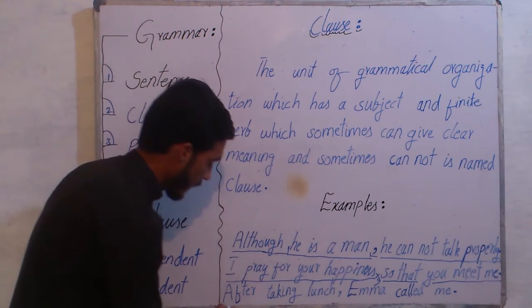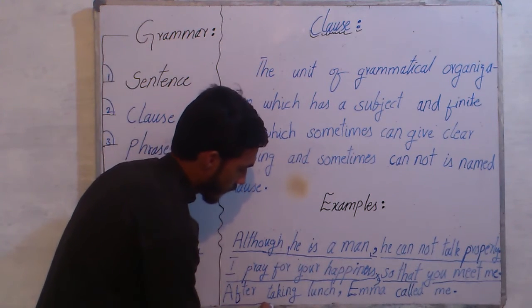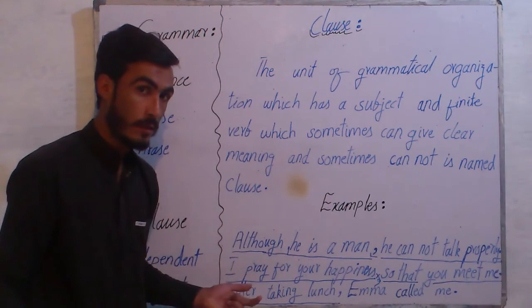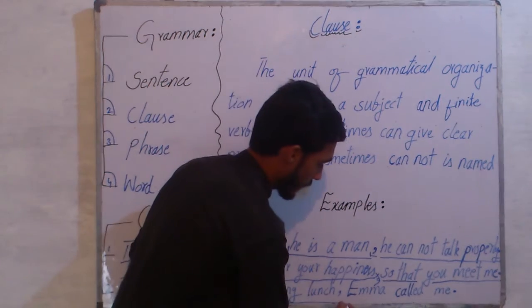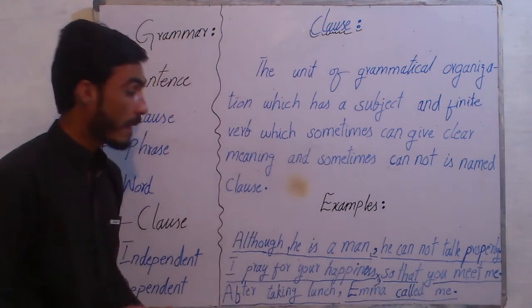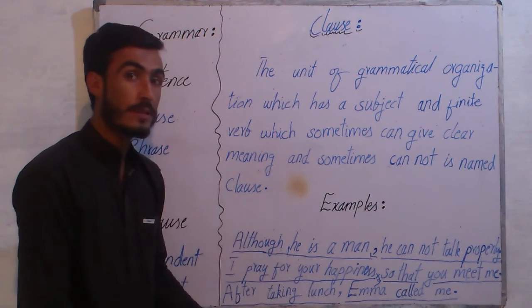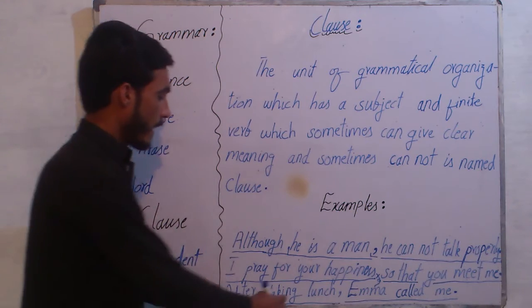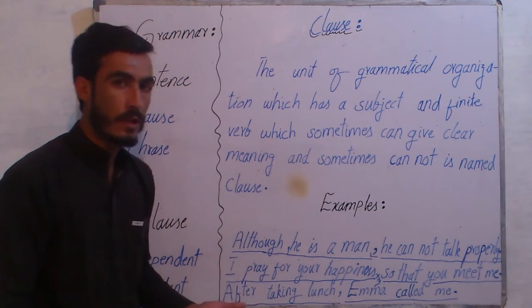Now the third one. After taking lunch, what happened? Not mentioned. But as we put another class, means independent class, Emma called me. Now it's mentioned what happened after taking lunch. So remember, dependent class itself cannot give clear and complete sense.